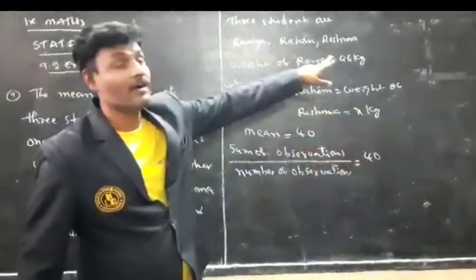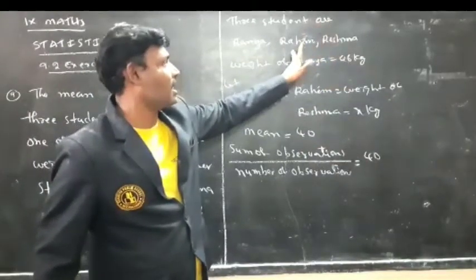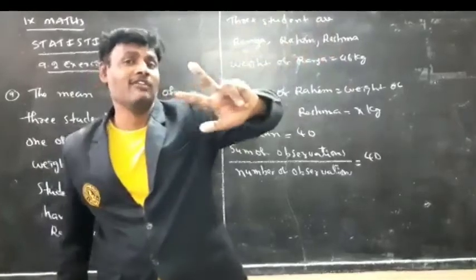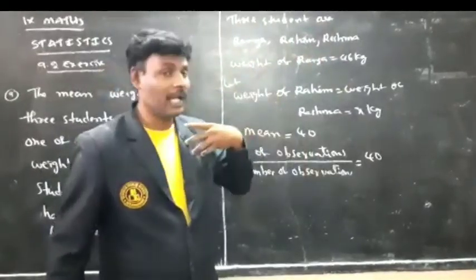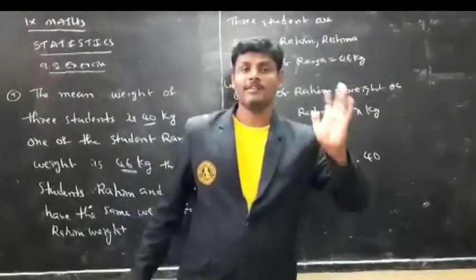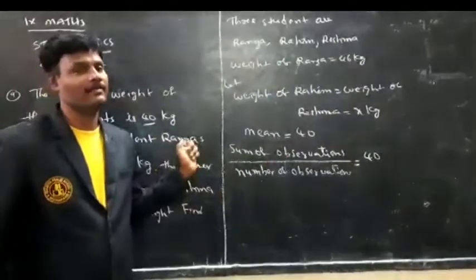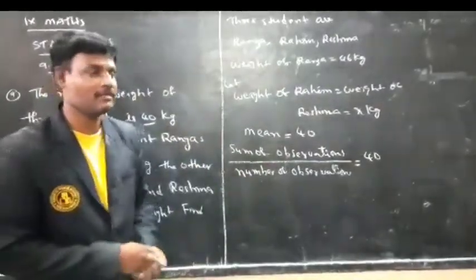The weight of Ranga is 46 kgs. The remaining 2 students, Rahim and Reshma, have the same weight, which I am taking as x kgs. The mean weight of the 3 students is 40 kg. The formula to find mean is sum of the observations by number of the observations.